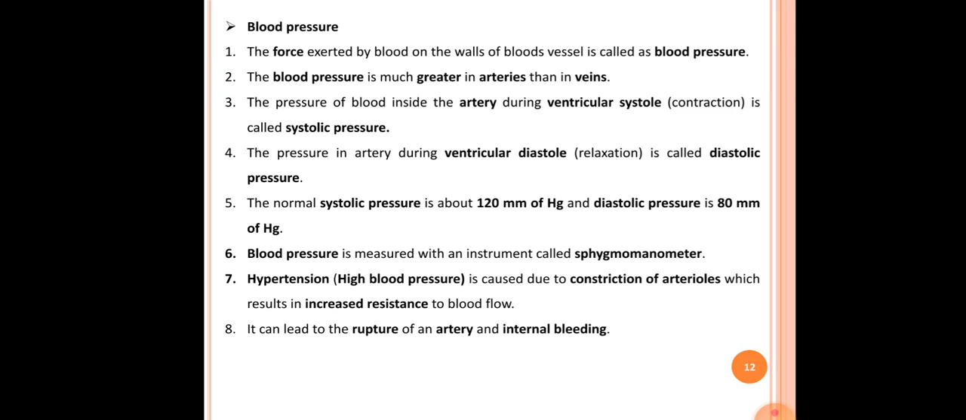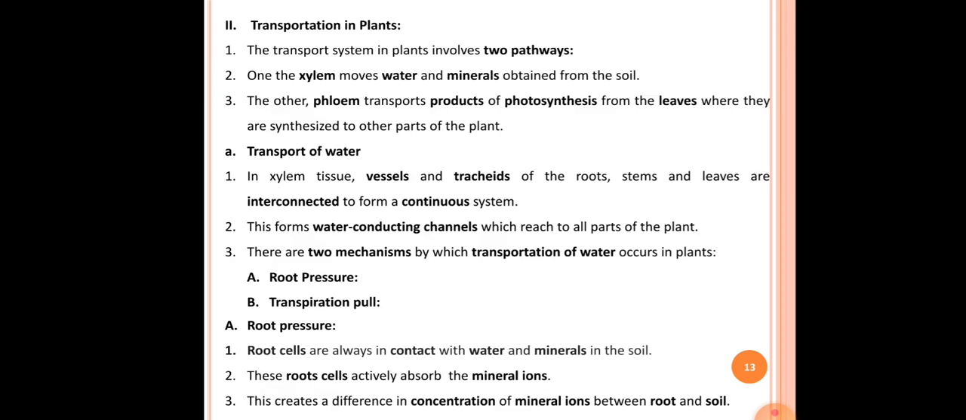The eighth point is that it can lead to rupture of an artery and internal bleeding. Because of hypertension, arteries may rupture as well as internal bleeding may occur.